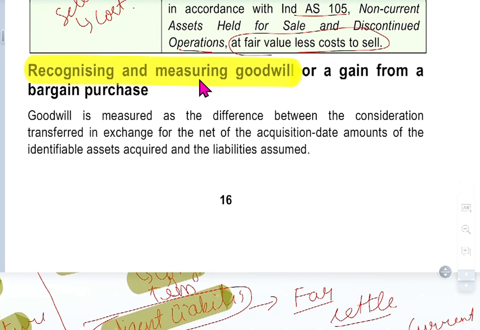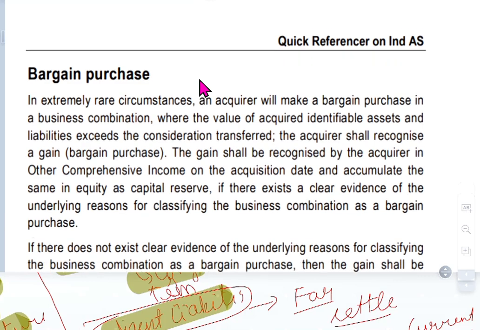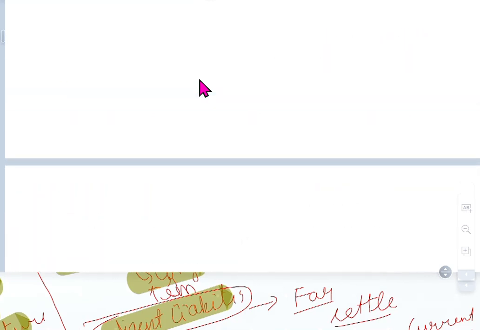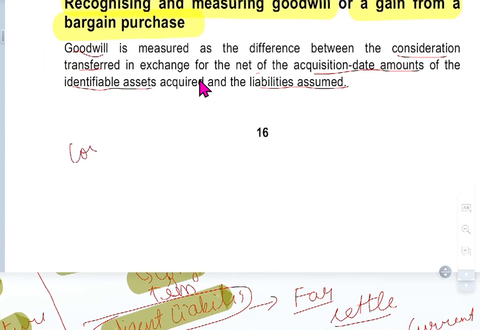Recognition and measurement of goodwill or gain from a bargain purchase. Goodwill is measured as the difference between the consideration transferred and the net of the acquisition-date amounts of the identifiable assets acquired and the liabilities assumed. Say the value of the company is 100 crores. As I said earlier, if you bought it for 110 crores, 10 crores is goodwill.